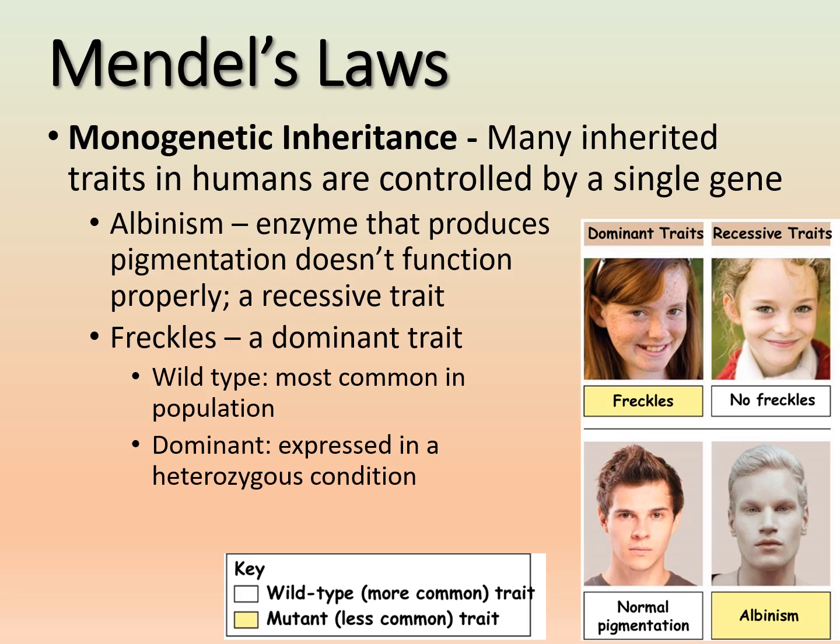So again, dominance has no bearing on what's most common in a population. Usually you might see the dominance, but it's not always true. So that's why we have different terms where we say a trait is a wild type trait, which is more common, and a trait that is mutant, which is less common. And they can either be dominant or recessive.